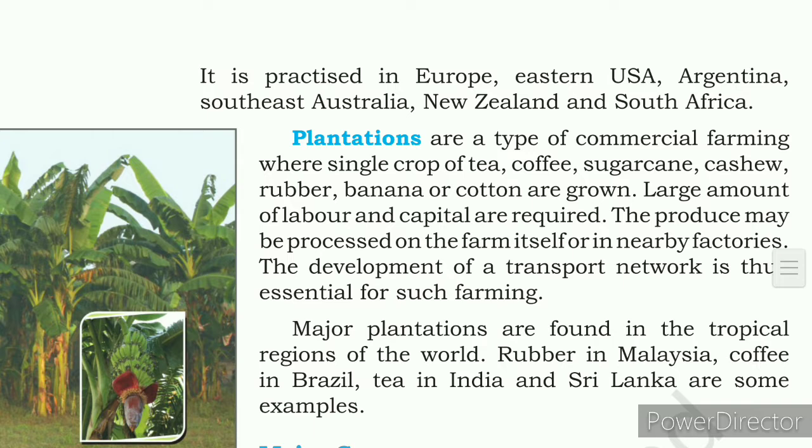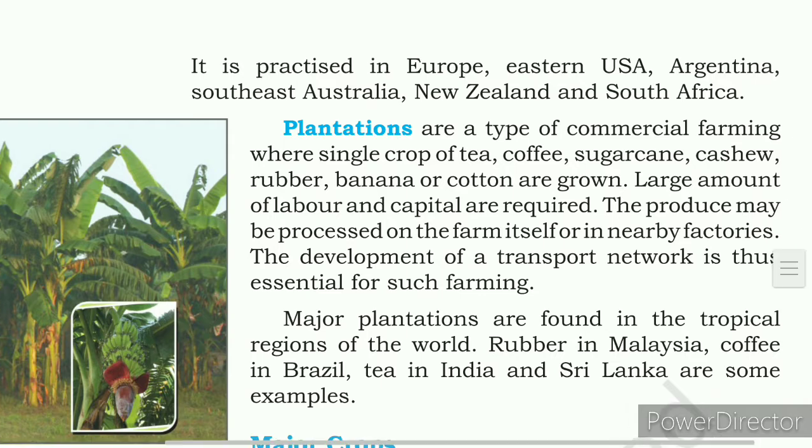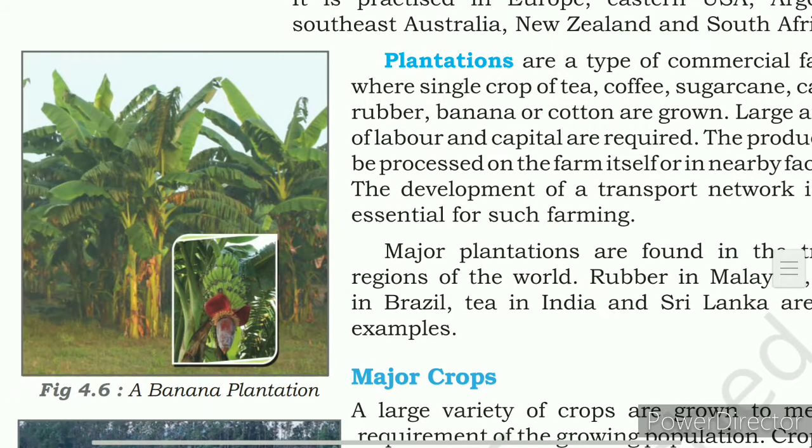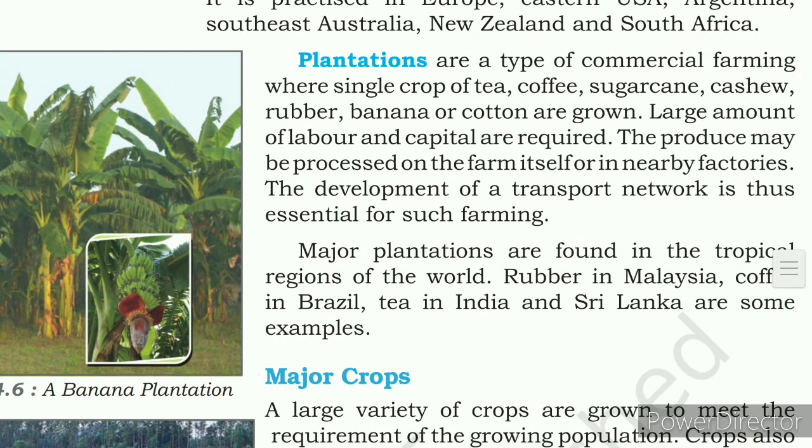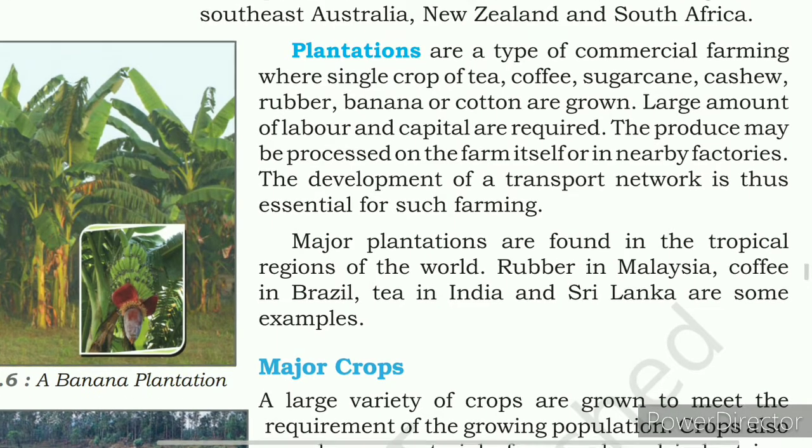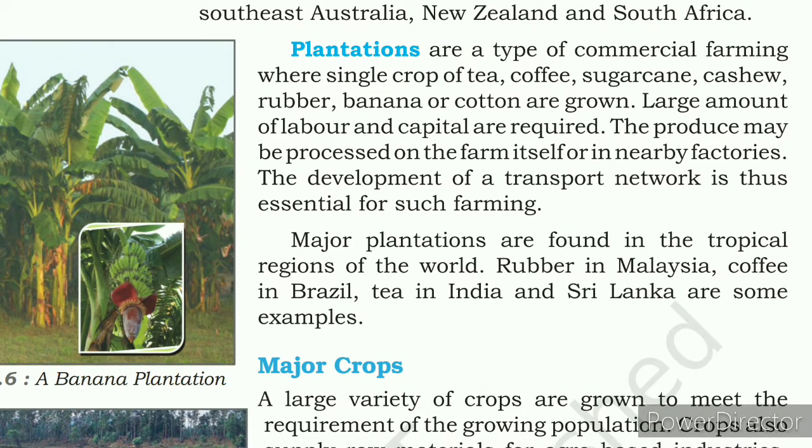These are also practiced in Europe, USA, Argentina, Southeast Australia, New Zealand and South Africa. Next is plantation agriculture. You can see the picture here also. Plantations are a type of commercial farming where a single crop such as tea, coffee, sugarcane, cashew, rubber, banana or cotton is grown. A large amount of labor and capital is required.